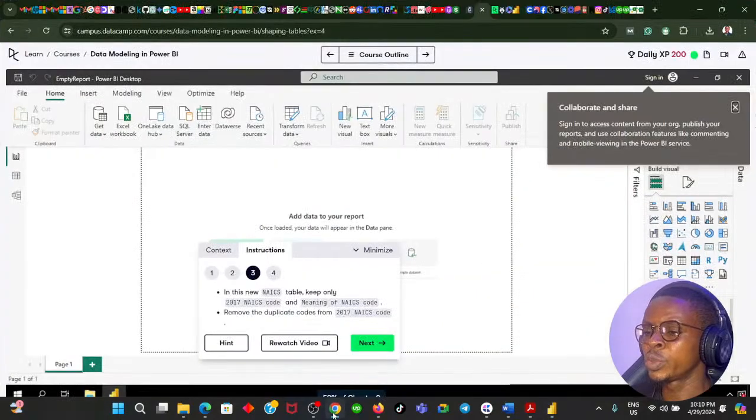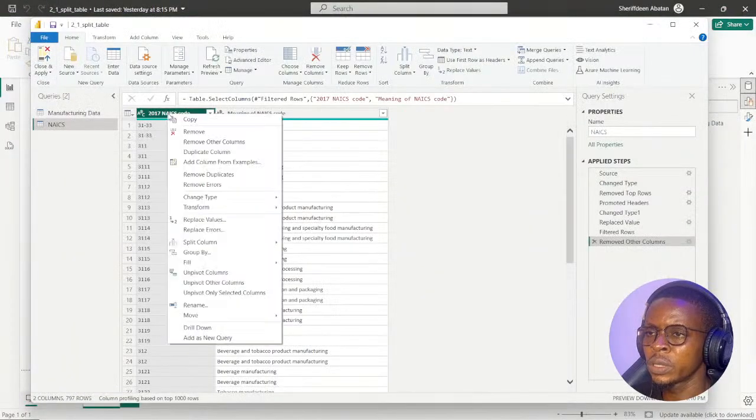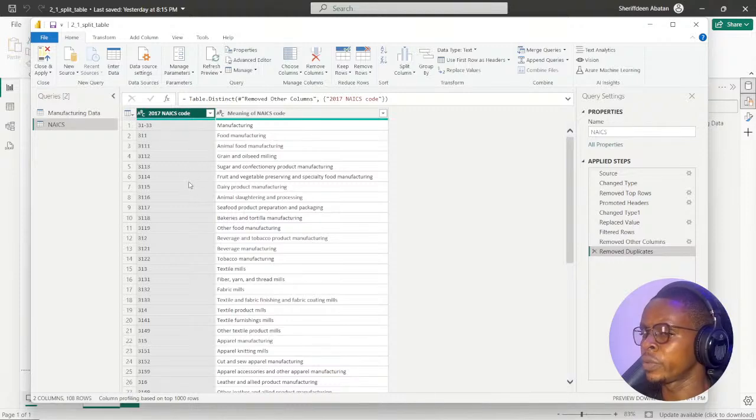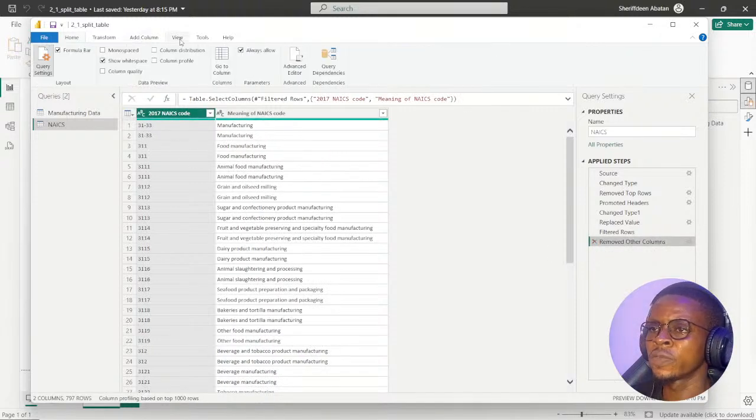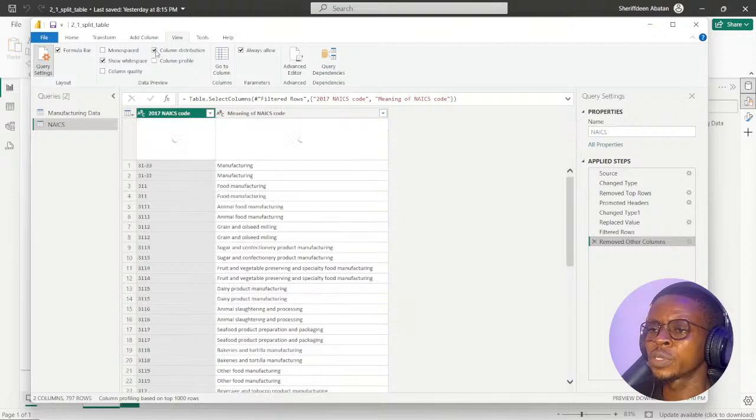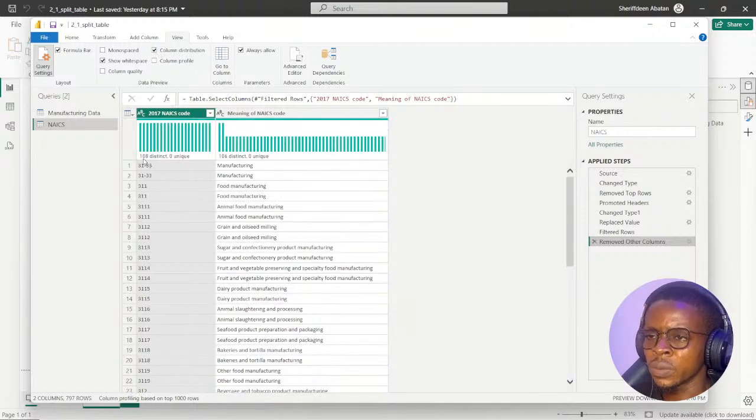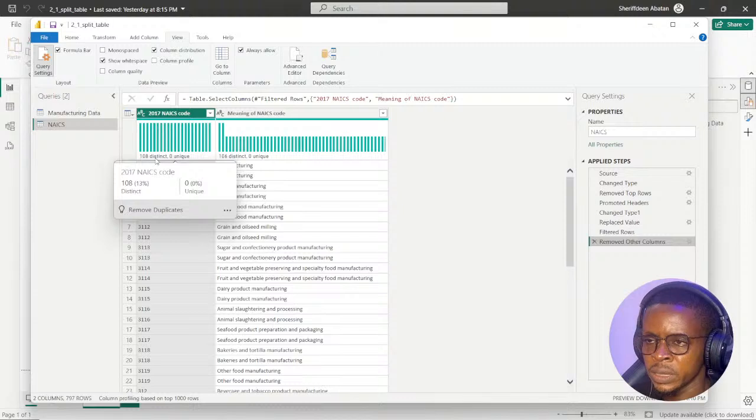So what I will now do is remove the duplicate code from NAICS. Right click and remove duplicates, because you now want unique records here. Actually, let me delete this remove duplicates step. If I go to the View tab, Column distribution, you can see we have 108 distinct, 0 unique. That means we have 108 values in this column, but none of them are unique.